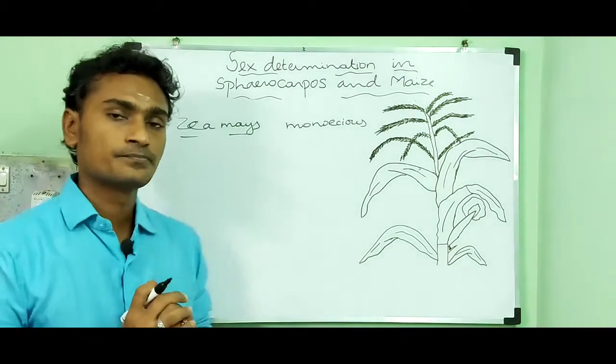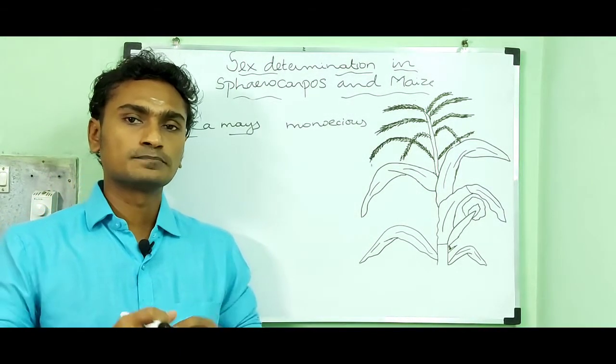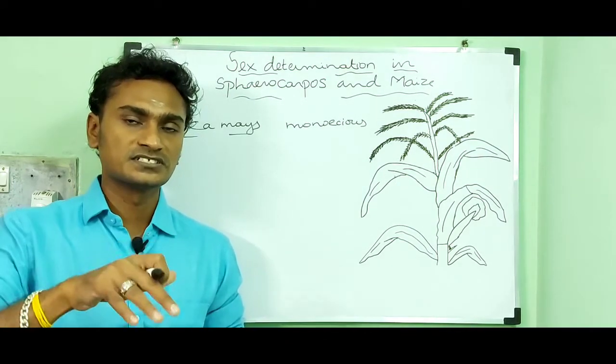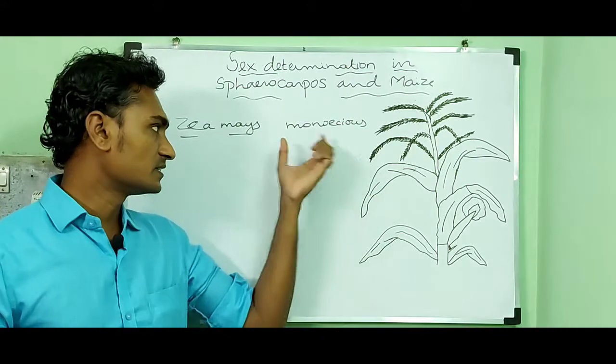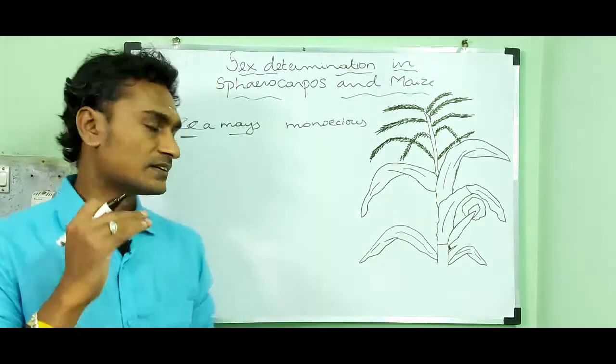Monoecious means the male and female sex organs are present in the same individual. And that condition is called monoecious. And it contains two types of inflorescence.